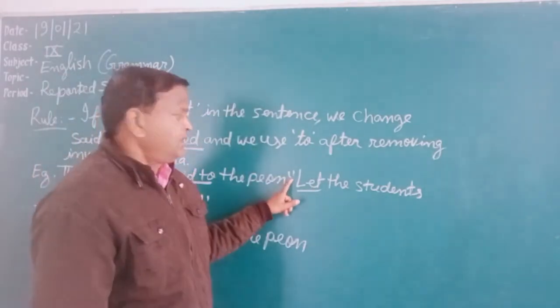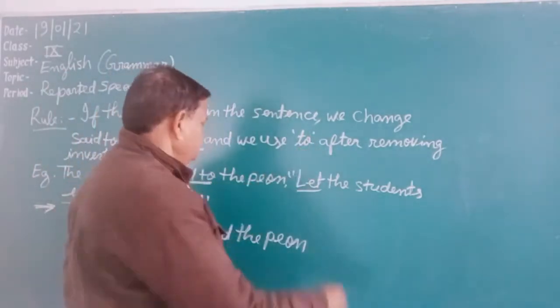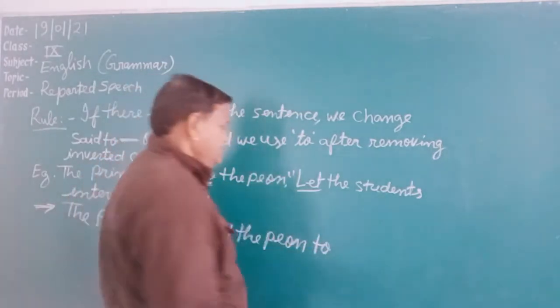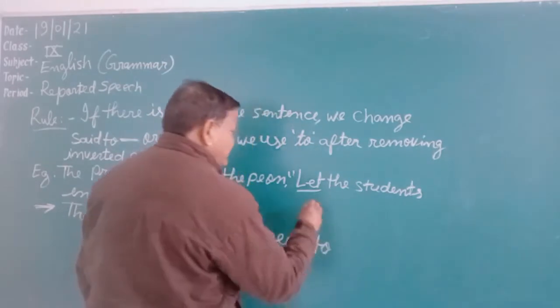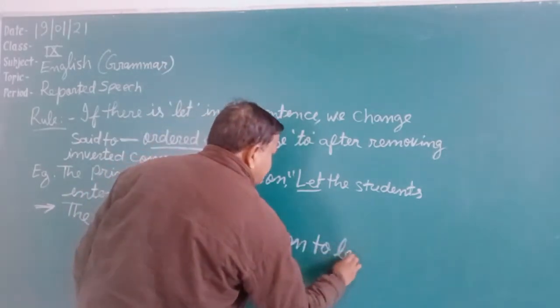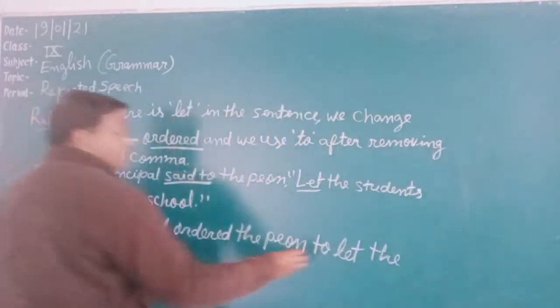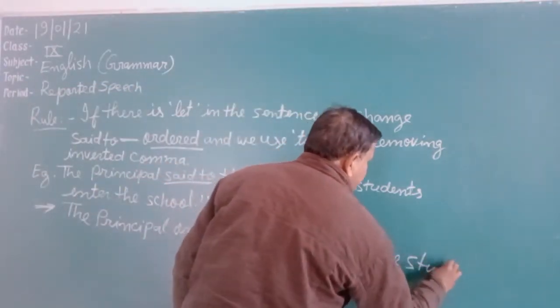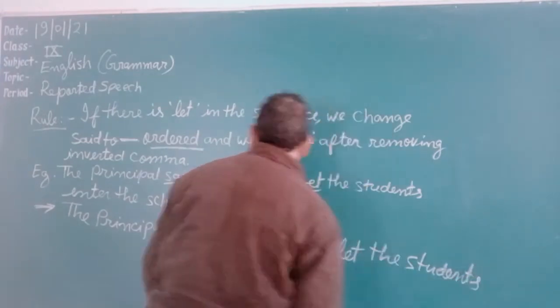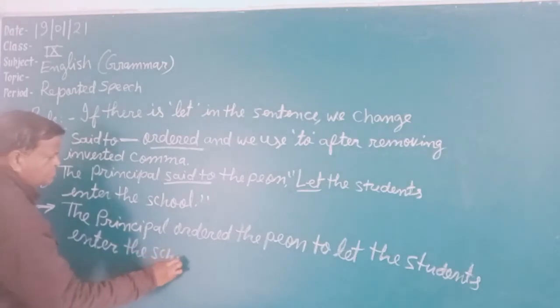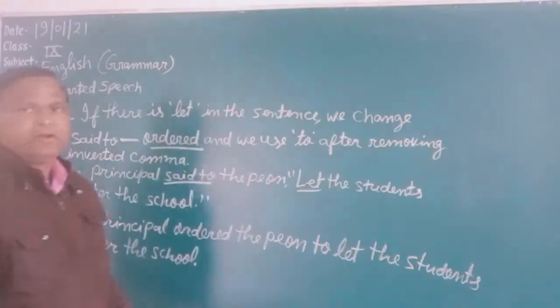and after the inverted comma, the word to is used, and the same sentence will be there. Only pronouns will be changed. The word let and the tense will not be there, only the pronoun. To let the students enter the school. This is the answer.